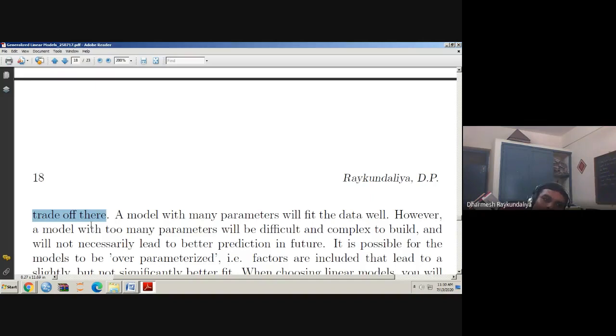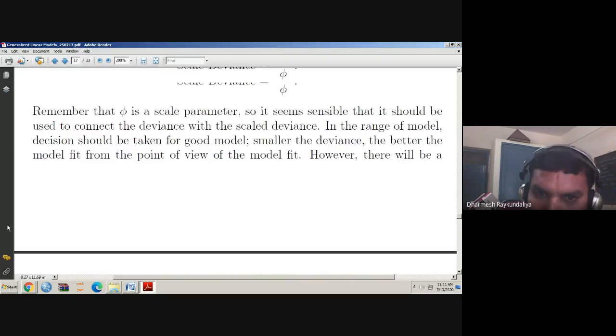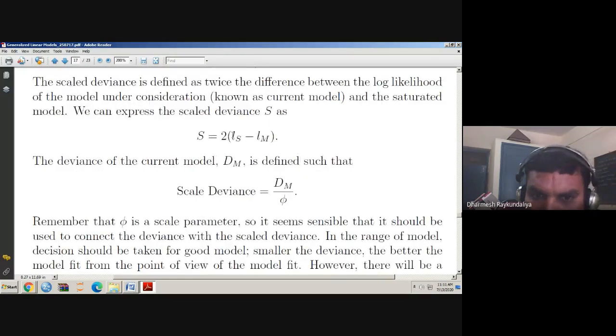See, in likelihood, if you add one more variable, what happens? You can have more information, and when there is more information, the likelihood value is higher. So the log likelihood is also higher. This LS is fixed because it is the data; the maximum value will be here.